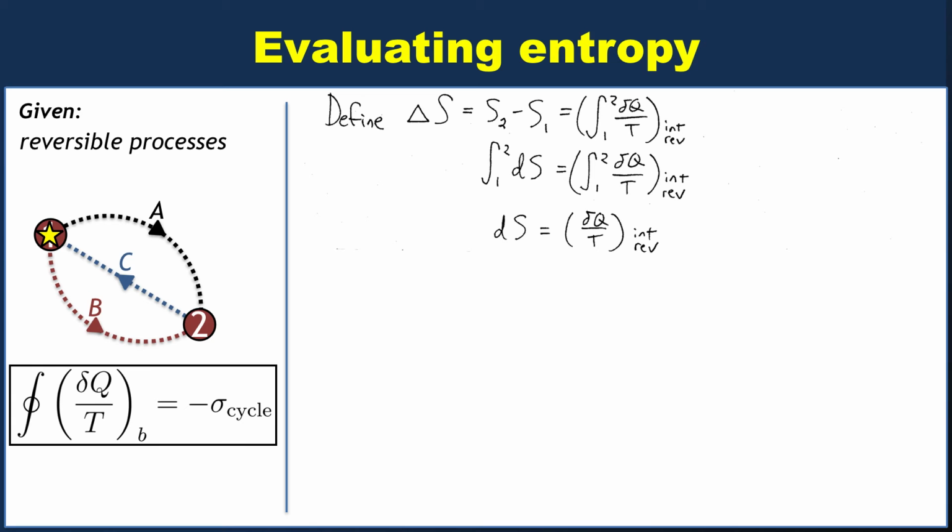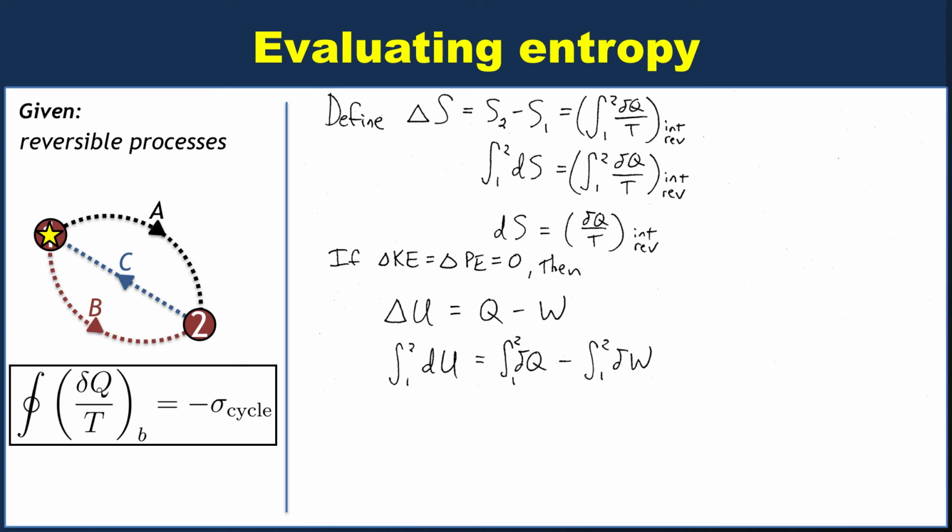Okay. So now if we further assume that we're dealing with a system where kinetic and potential energy changes are not important, so that delta KE equals delta PE equals 0, then remember energy conservation for a system like that, if it's a closed system, is just delta big U equals Q minus W. Now let's rewrite those terms in terms of integrals. So delta big U becomes the integral of dU, Q becomes the integral of delta Q, W the integral of delta W. If you forgot why we use these inexact differentials delta, you can look in your textbook for that detail. It's not particularly relevant for what we're doing here.